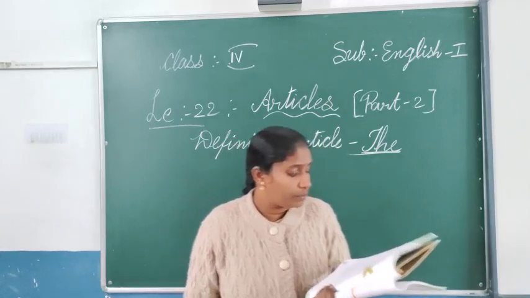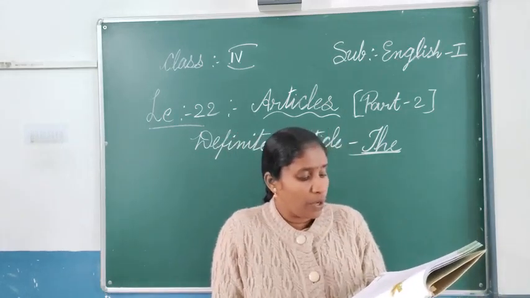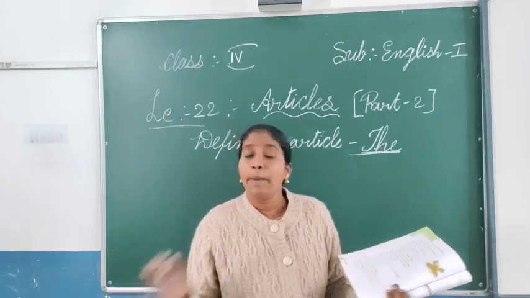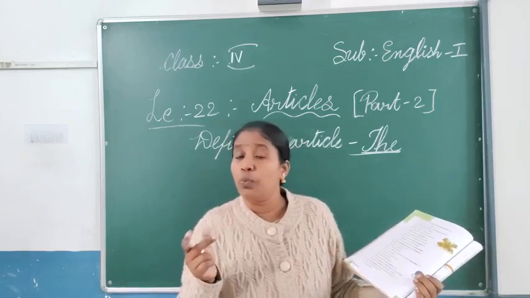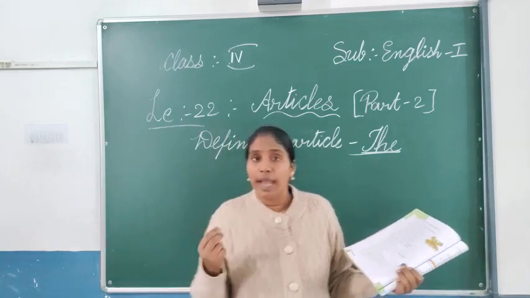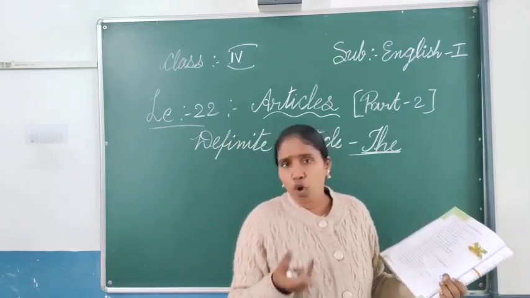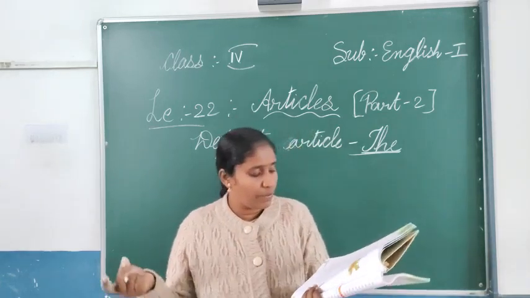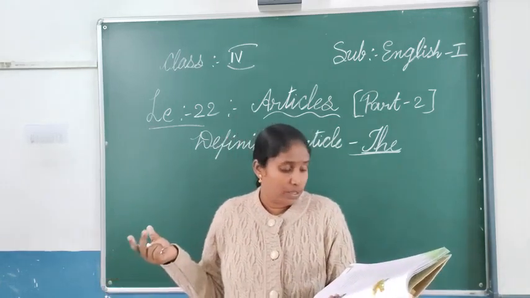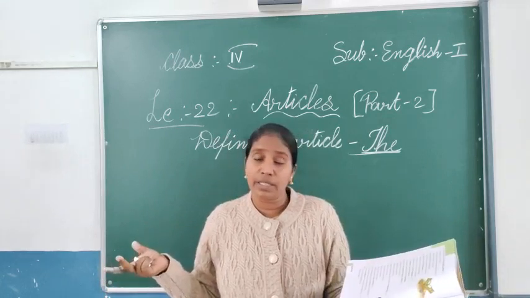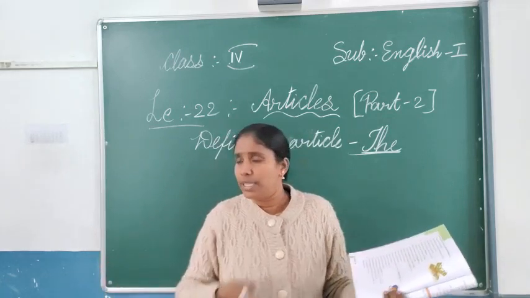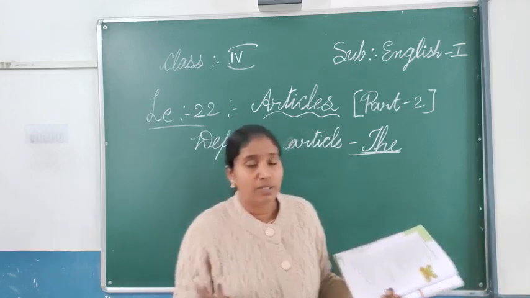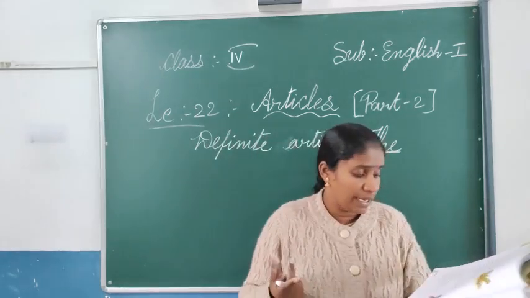The next one: before a common noun which is the name of a unique thing. Unique things means particularly the sun, the moon, the star, the planet. Sun, moon, these are all common things, but we will be using "the" with them, the sky, the earth. That is common to all. So before unique things, we will be using the article "the".